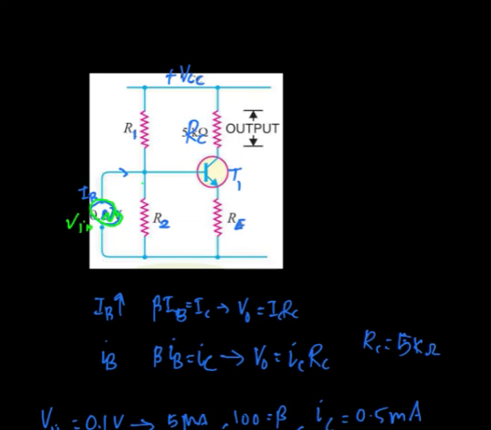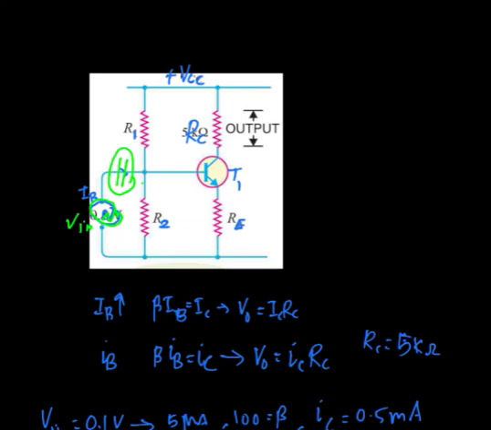For that we will connect a capacitor here. So for practical purposes, if we directly connect the voltage source to the base of the circuit, then it will upset the biasing conditions of the transistor, because the internal resistance of the voltage source comes in parallel with the resistance R2, which will upset the biasing voltage of the base emitter junction of the transistor.